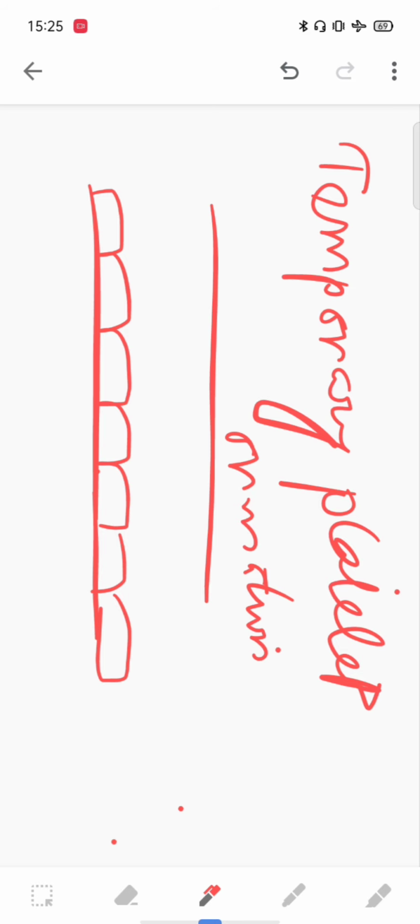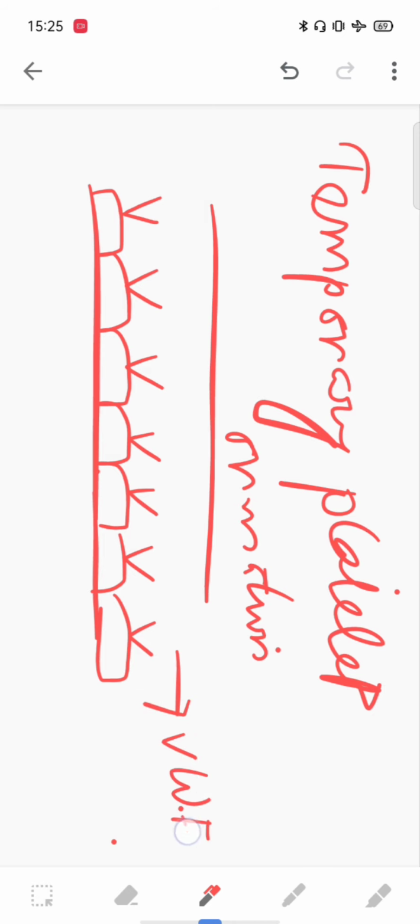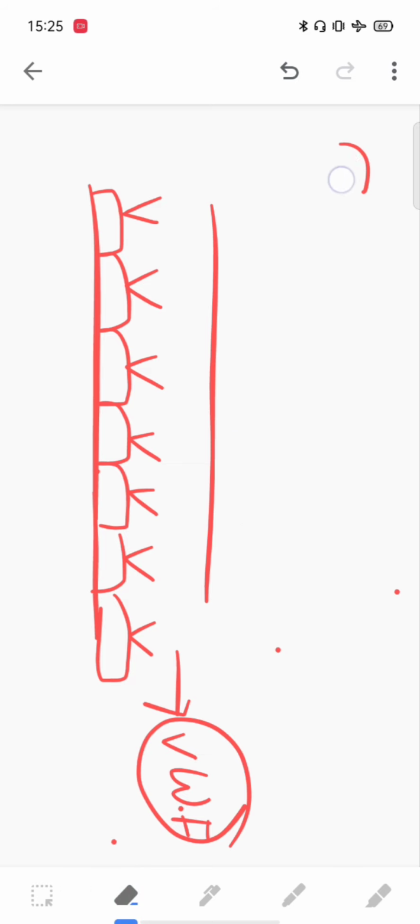Whenever there is injury to the endothelial cell, there will be expression of von Willebrand factor. Now whenever there is expression of von Willebrand factor, it will interact with the platelet. How will it interact with the platelet?